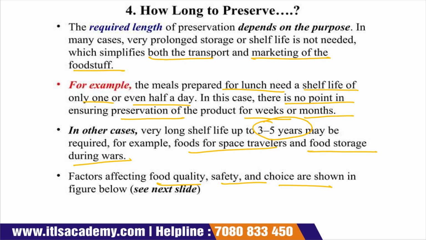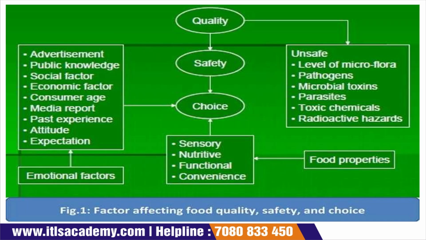There are different factors which affect the quality and safety of food products, so let's discuss them: quality of the food product, safety, and choices. Choice depends upon advertisement, public knowledge, social factors, economic factors, consumer age, media reports, past experience, attitude, and expectation, and even expectation has emotional factors.